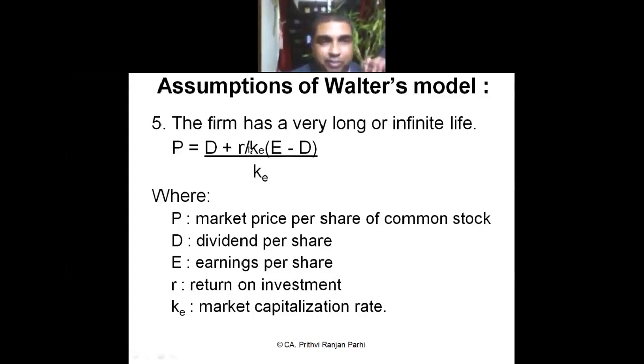So I have to multiply it with 12 by 10. Is it not? It will be more than 1. If we multiply with this, my retention will grow at that rate. And that growth I am capitalizing. That means I am arriving at the present value of that growth. So exactly what he is saying is that price is the present value of dividend plus present value of growth.